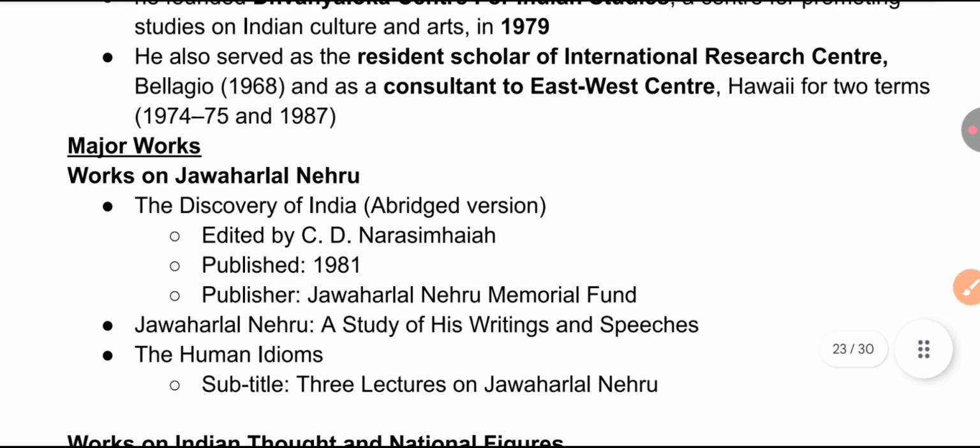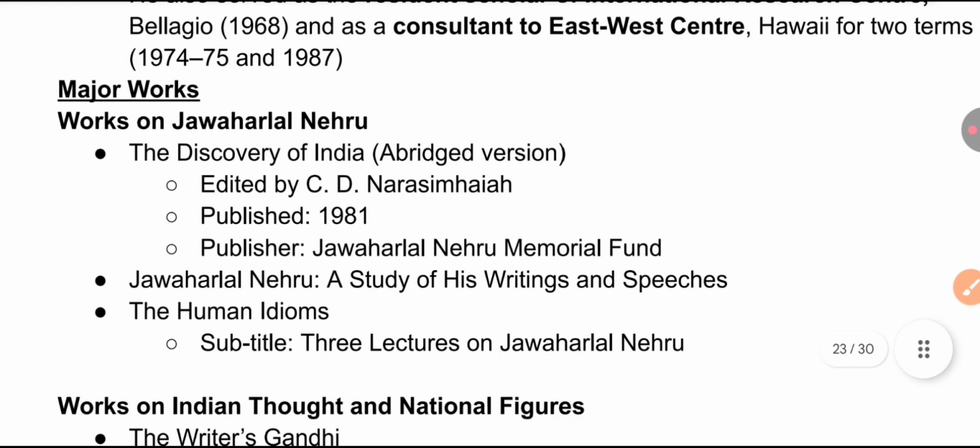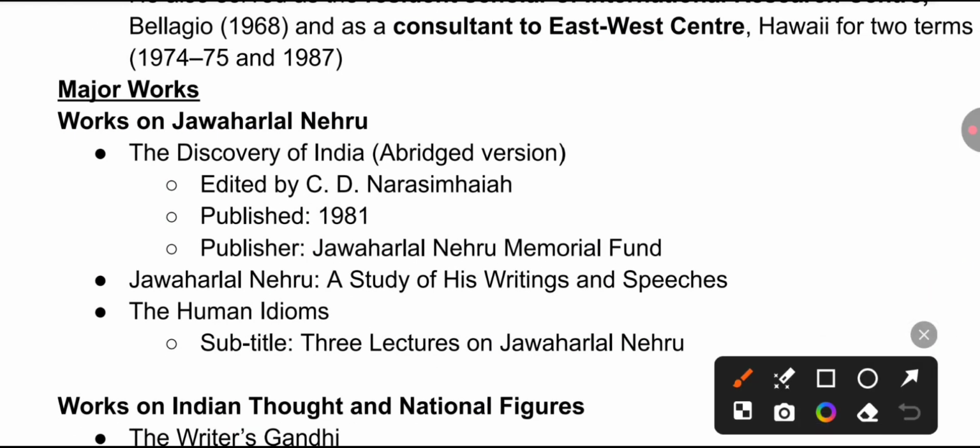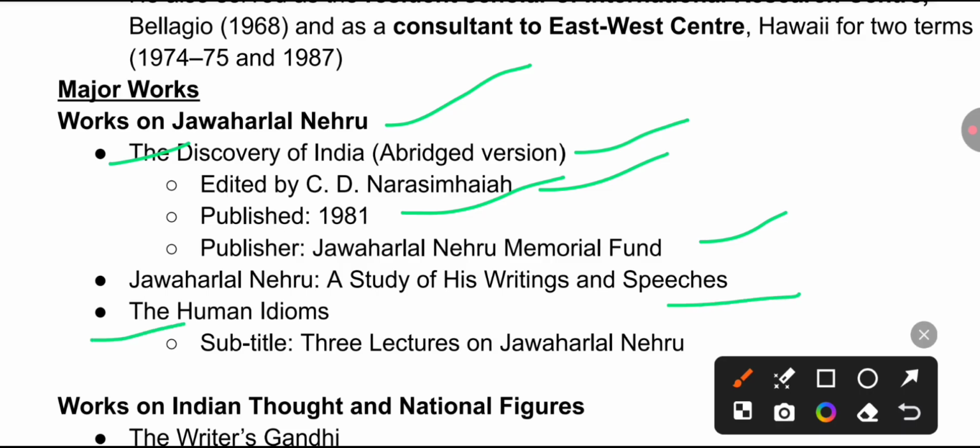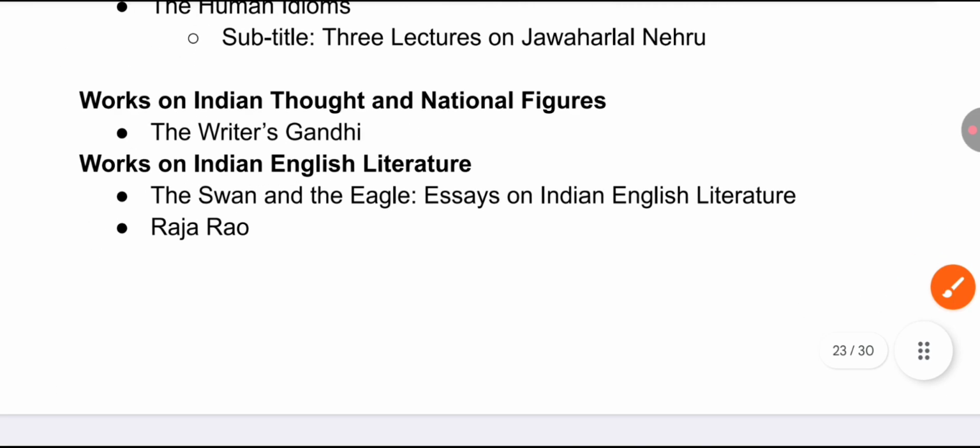And there are different types of work that he has written. Works on Jawaharlal Nehru: remember, The Discovery of India, an abridged version edited by Professor C.D. Narasimhaiah, published in 1981 by the Jawaharlal Nehru Memorial Fund. Next work: Jawaharlal Nehru, A Study of His Writings and Speeches, and The Human Idiom, subtitle Three Lectures on Jawaharlal Nehru.